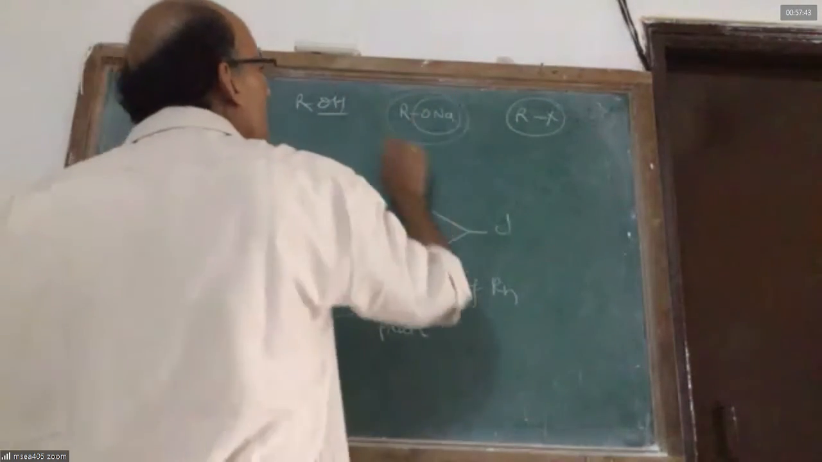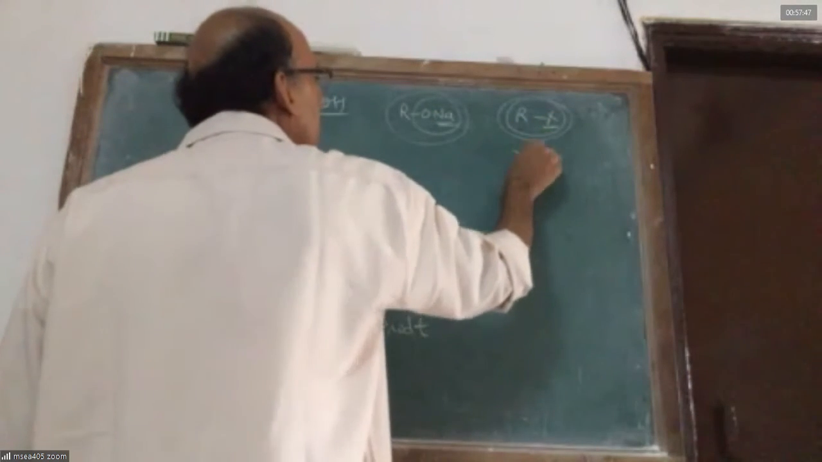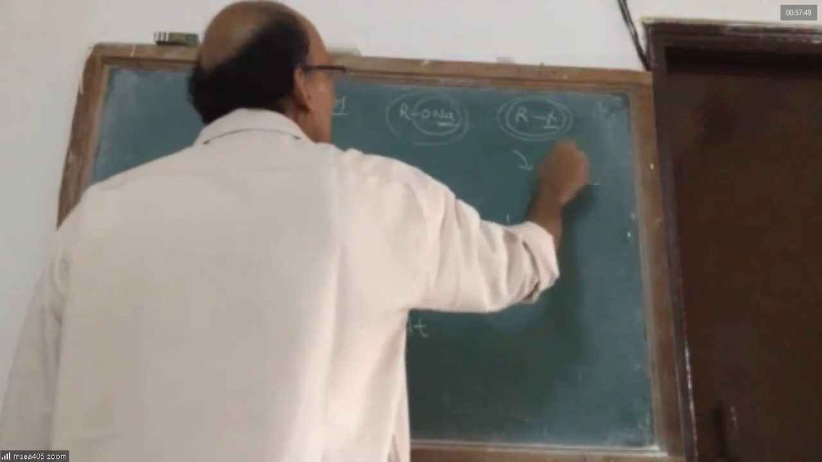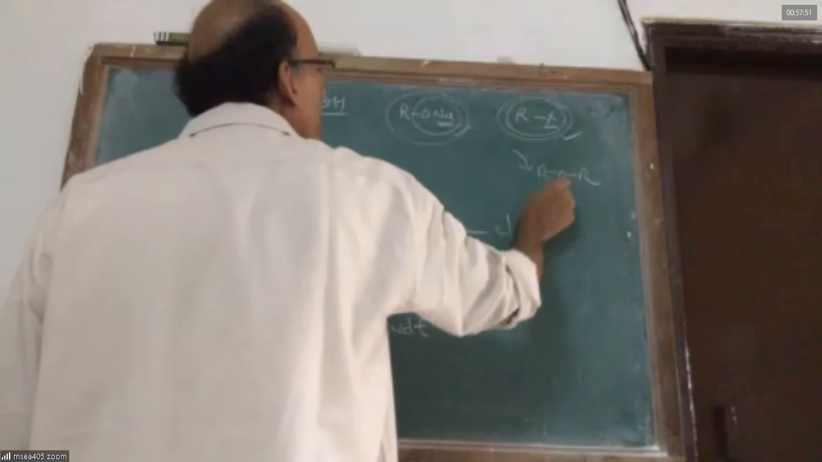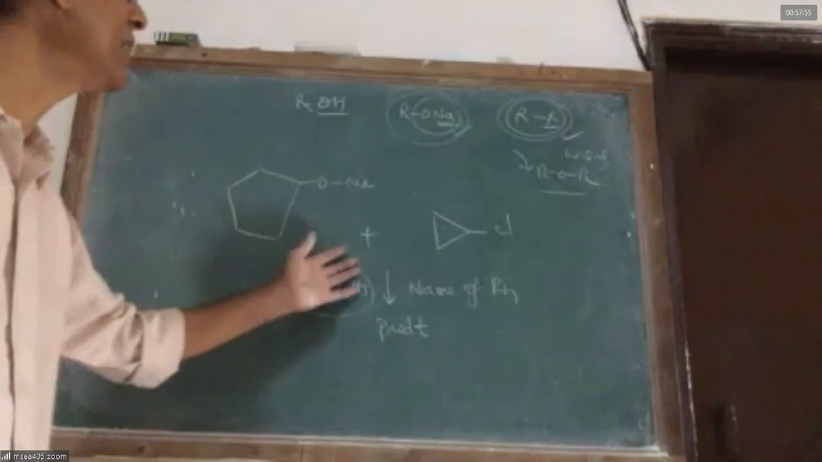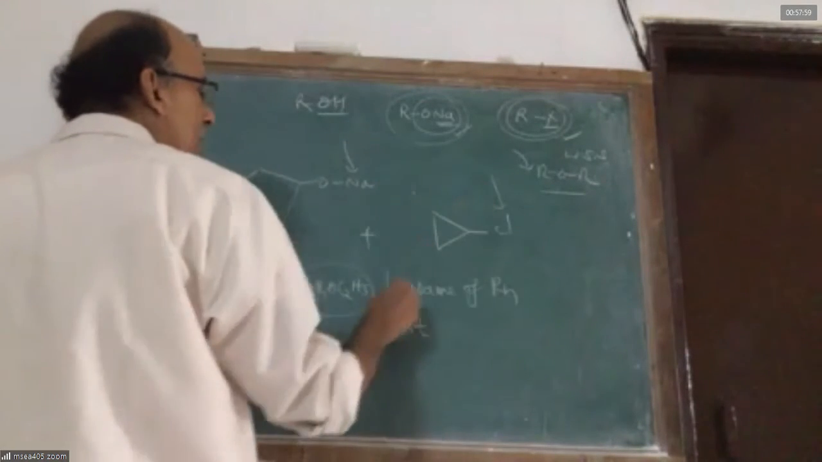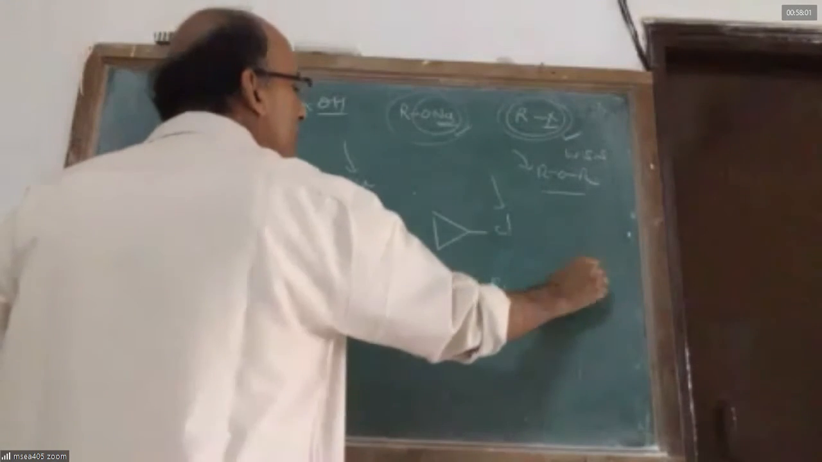Always, sodium alkoxide with alkyl halides, losing NaX, gives an ether. RX plus RONa gives ROR, the Williamson synthesis. So clearly it is Williamson synthesis. This Na and this Cl will be lost as NaCl.